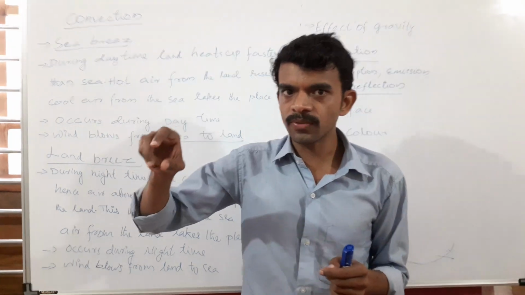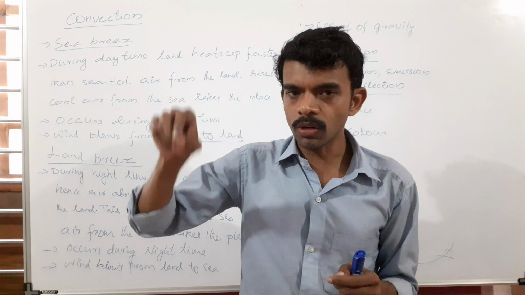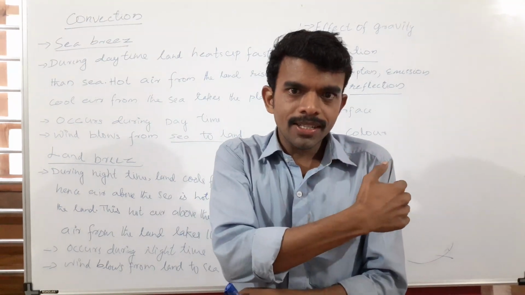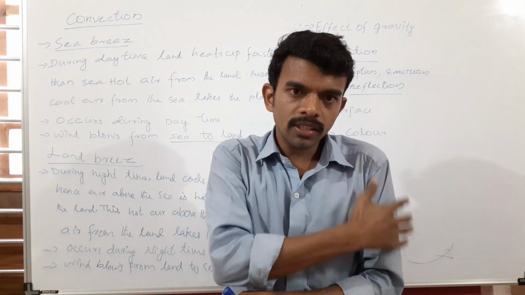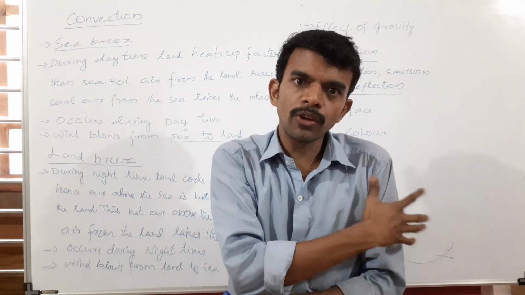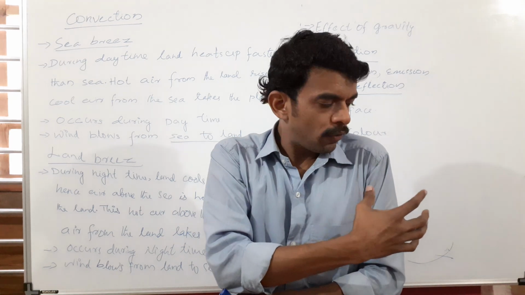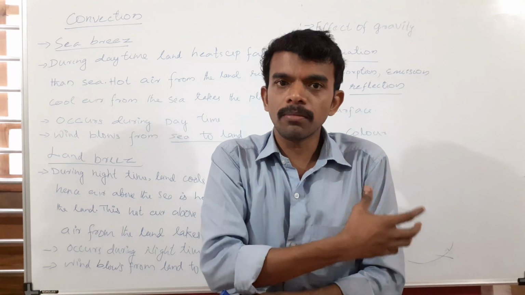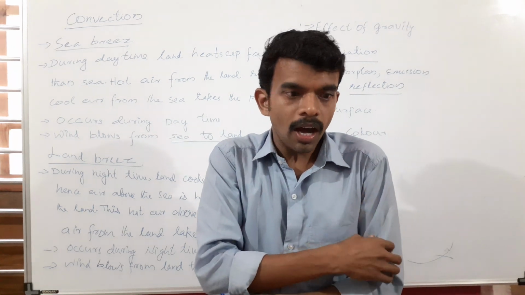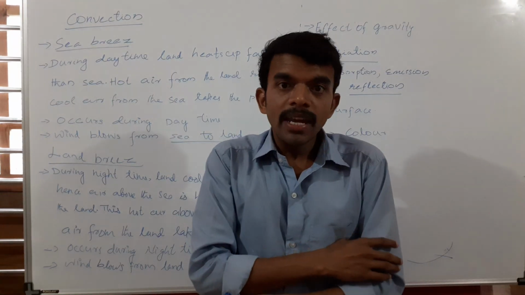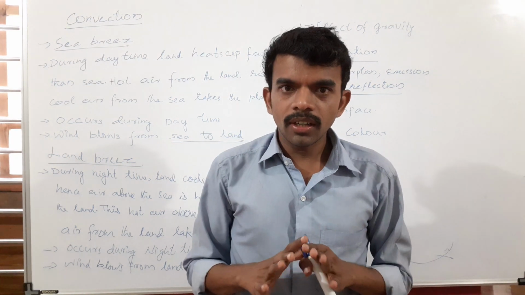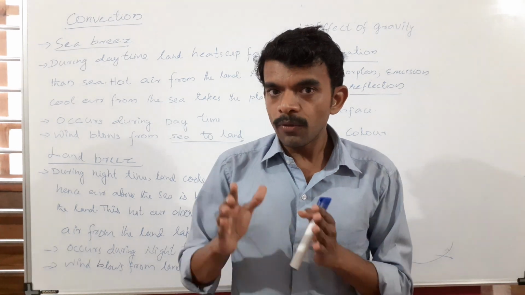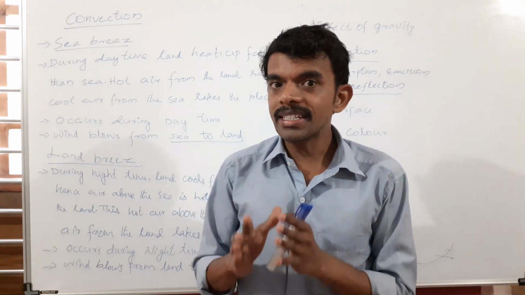So whatever heat energy is incident on the cloth, it just reflects and will not absorb. If it is not absorbing, the temperature will not rise. As a result, we can maintain our body temperature if we are wearing light colored clothes.